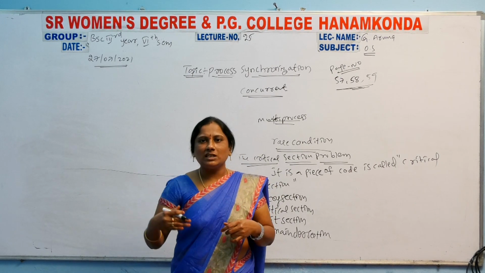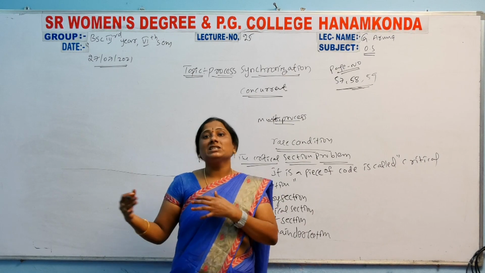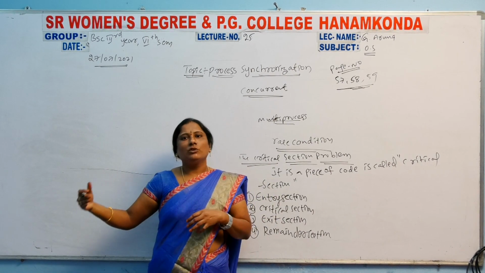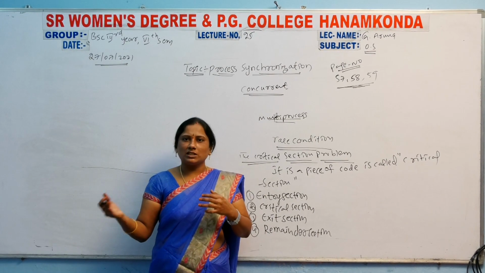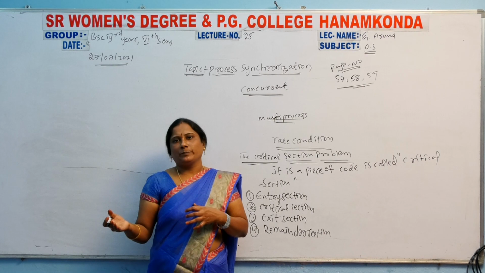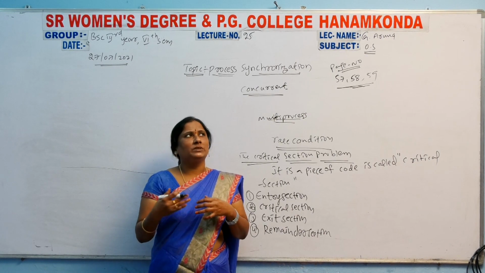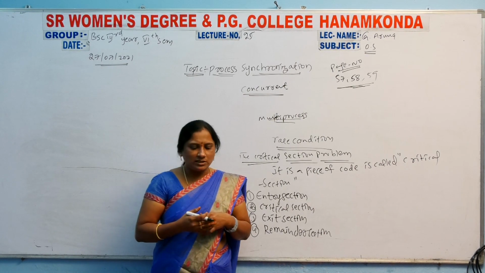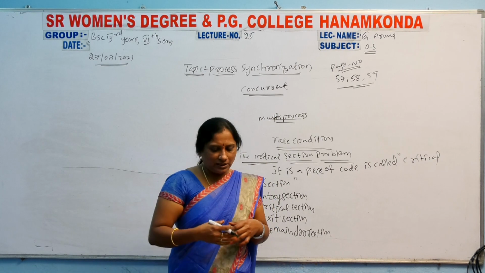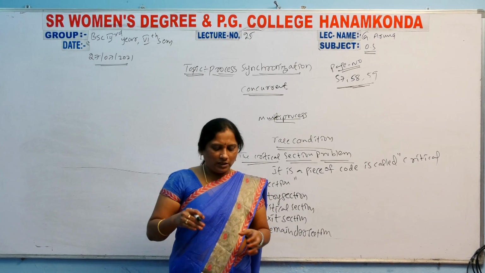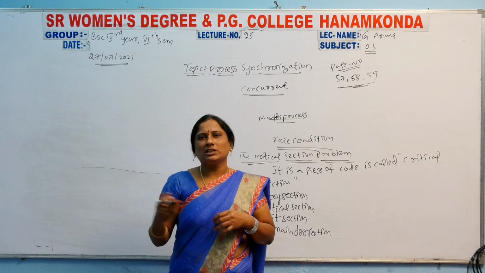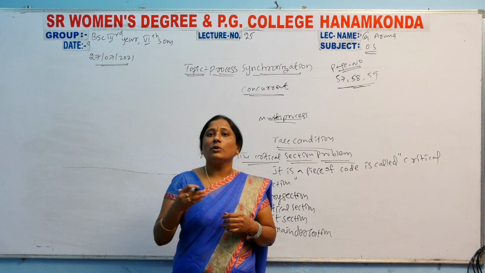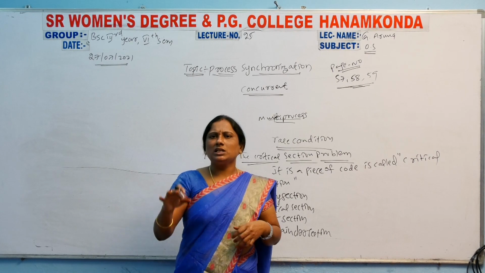This process synchronization involves critical section problems. In that, four sections are there. We discussed how the programming of those four sections works, with loops and do-while loops, how the sections are involved, and we also saw the diagrams. Then the section requirements are also there: three requirements, mutual exclusion, progress, and bounded waiting.